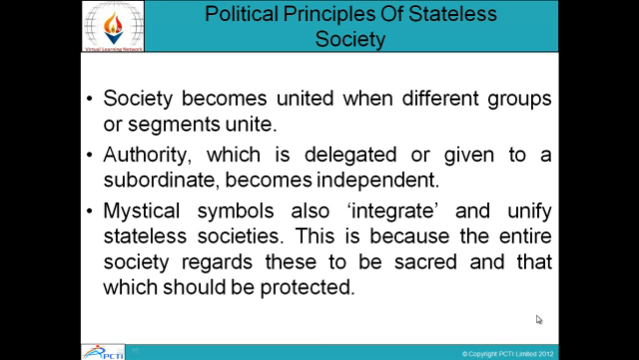Political principles of stateless society. Society becomes united when different groups or segments unite. Authority which is delegated or given to a subordinate becomes independent. Mystical symbols also integrate and unify stateless societies. This is because the entire society regards these to be sacred and that which should be protected. So society only becomes united when different groups living in those segments are united. Authority which is delegated, and different symbols, also integrate and unify.